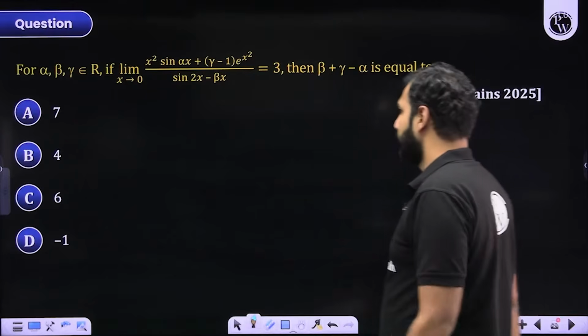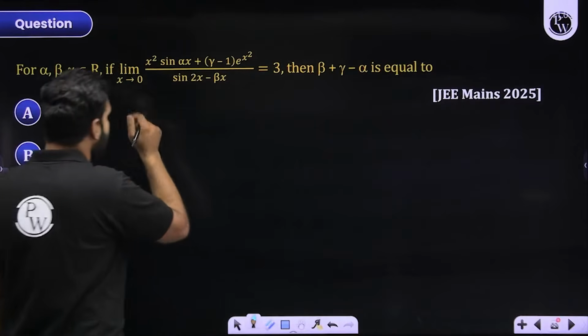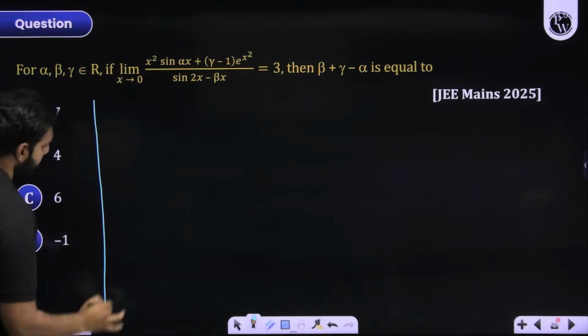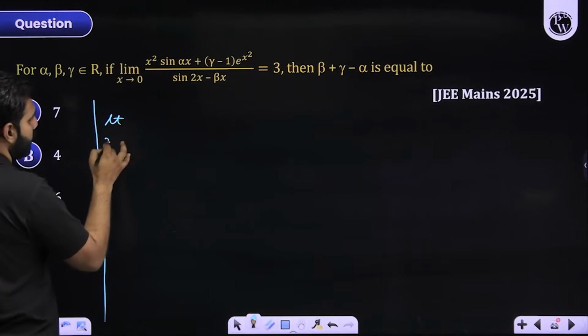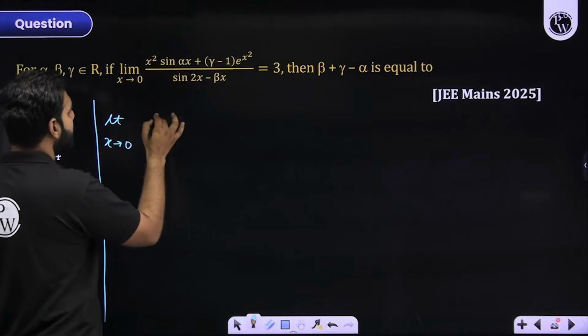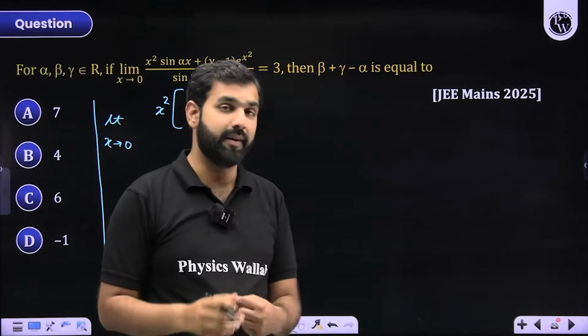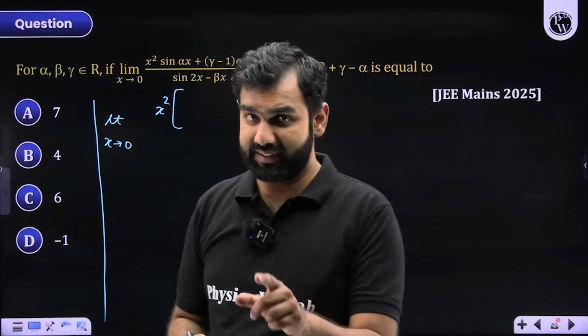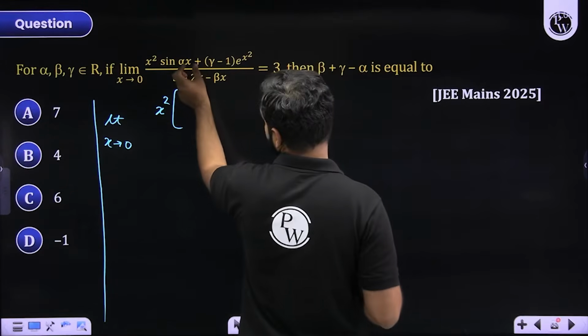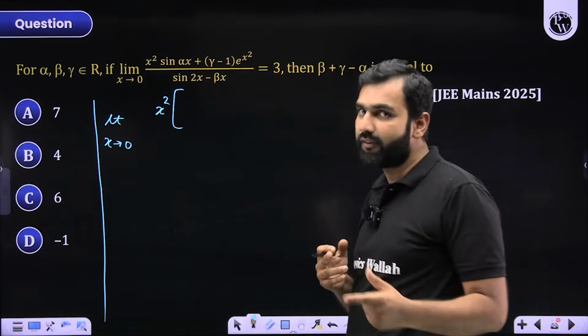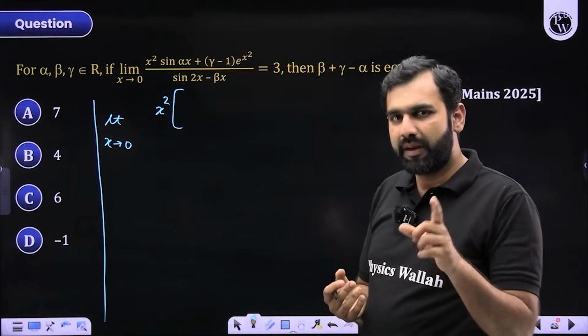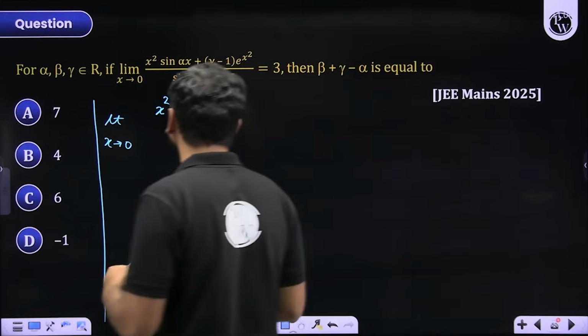So here it is. Now, how do I write it? First of all, this is x square. So the question says limit x approaches 0, right? The numerator has x square. How do you write sin alpha x? See, we know the expansion of sin x, but instead of x, we are dealing with sin alpha x. So all I need to do is replace that x by alpha x. So how do I begin?